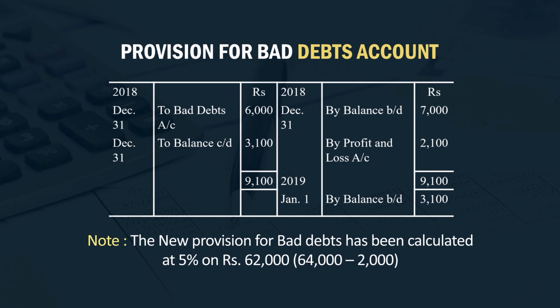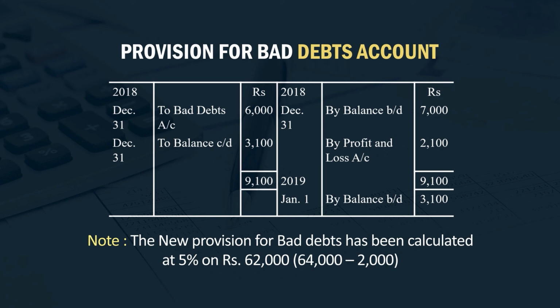This net amount of rupees 2,100 is debited to the profit and loss account, because old provision 7,000 is given, that is shown in the credit side here. Credit side 7,000, this is the old provision, and bad debts 6,000 we have already calculated from the previous one, and the balance 3,100 here it is given as the new provision.